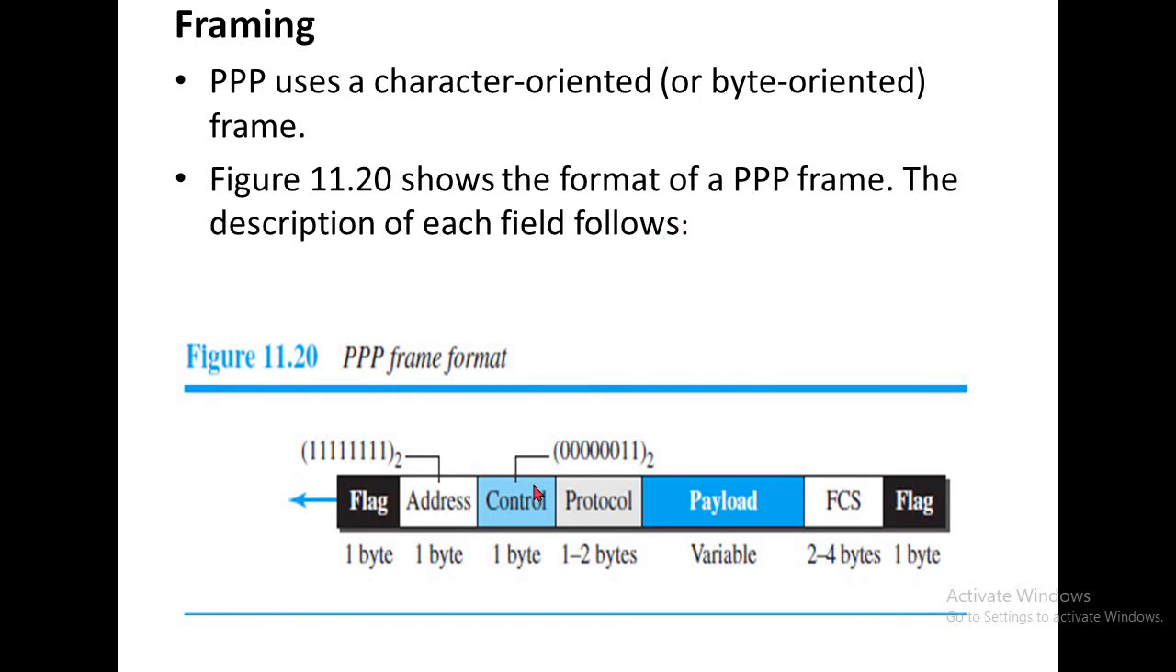Shown here is the format of the point-to-point protocol. It consists of the flag at the start and end. What is the purpose of the flag? It indicates where the frame starts and where the frame ends. The address field consists of the source address and destination address. The control field deals with flow control and error control. The payload is the information. The frame check sequence is for error detection.